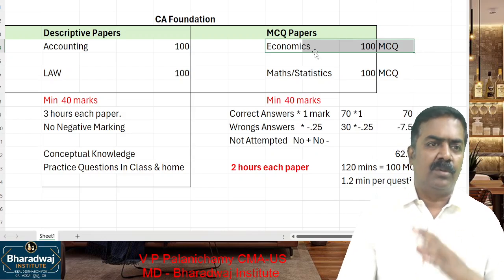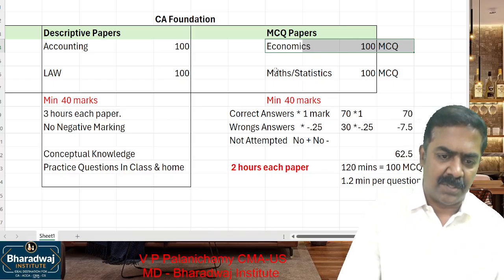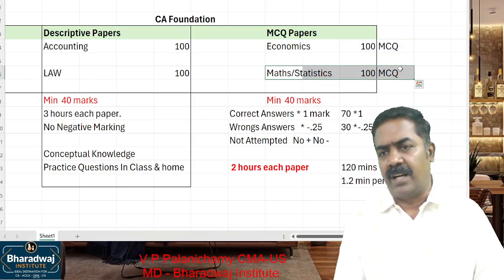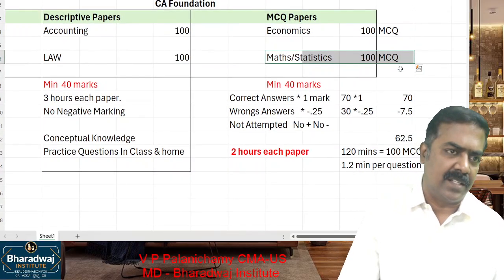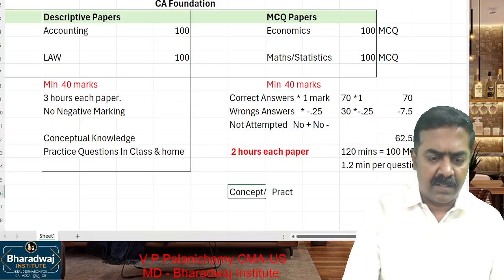With respect to multiple choice question papers, economics, you know already in +1 and +2. You know descriptive answers. Now we are going to convert into multiple choice questions. Mathematics and statistics, only 10th level mathematics and statistics are covered. So here, of course, you should understand the concept. Then you should also practice.